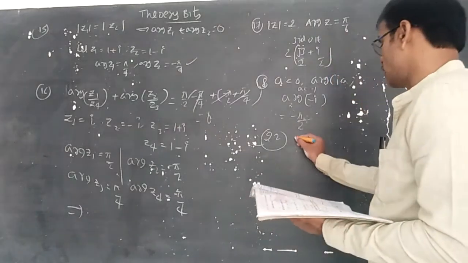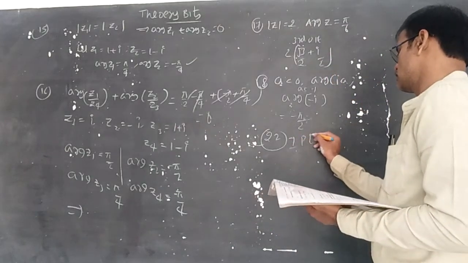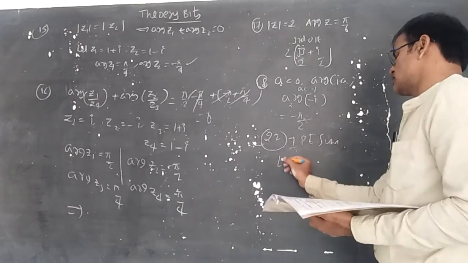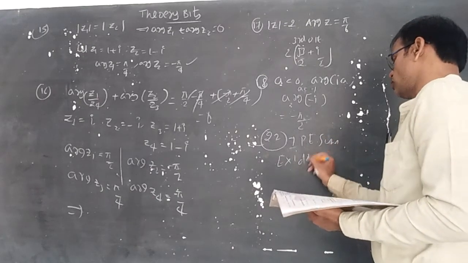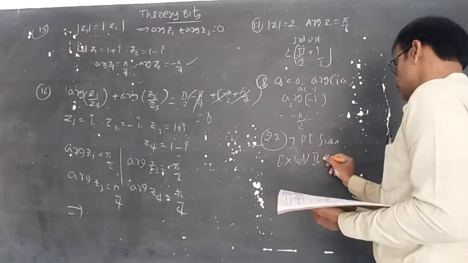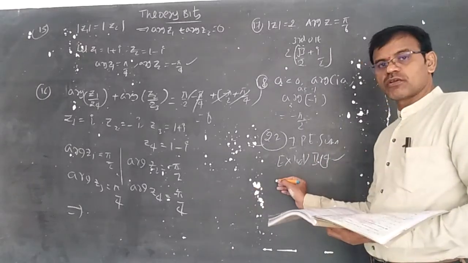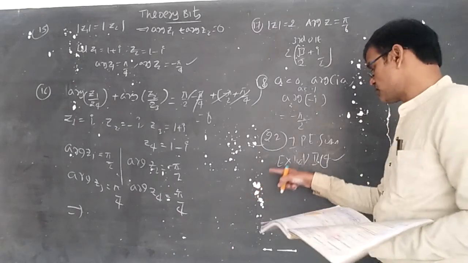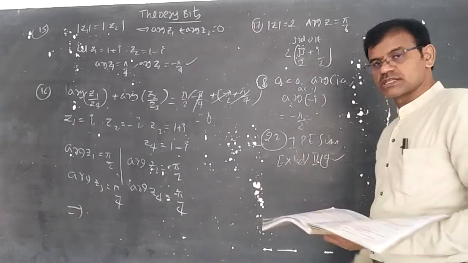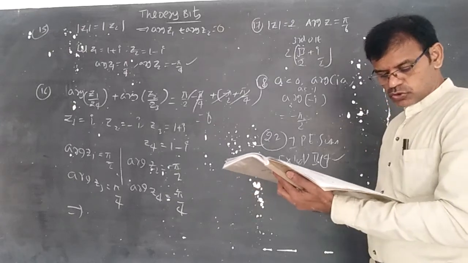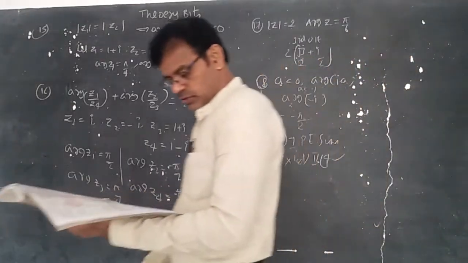The proof I said is the IPE sum, exercise 1D, Roman number 2, fourth question. The concept is collinear, and the first question of Roman number 2 is similar. Answer is collinear points.